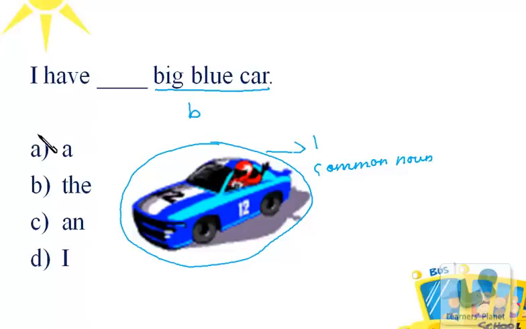So we will use a with it. So the sentence would be, I have a big blue car. I hope you understood this, children.